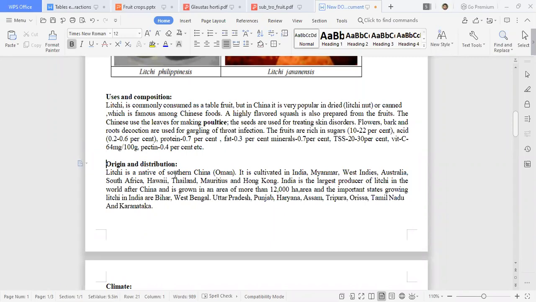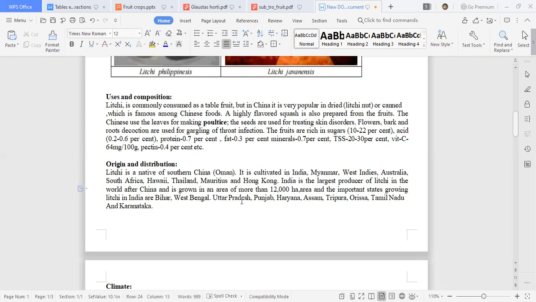Coming to origin, it is origin of South China or Burma. It is cultivated in India also, then Myanmar, West Indies, Australia, South Africa, Hawaii, Thailand, Mauritius, Hong Kong, especially Southeast Asian states. India is the largest producer of lychee in the world after China. So this is very important. It is grown in an area of more than 12,000 hectares.